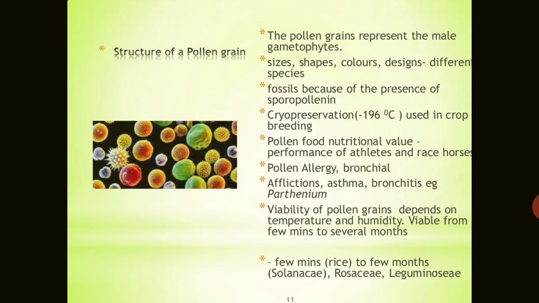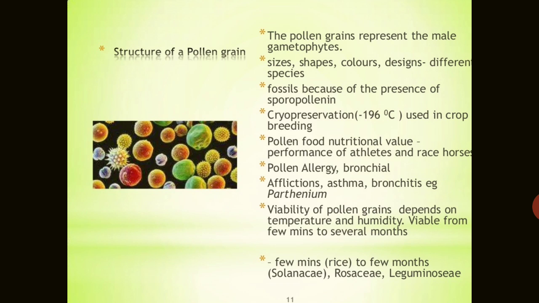In the cryopreservation process, at minus 196 degrees centigrade, pollen is used in crop breeding also. So we can put it under cryopreservation also. The nutritional values of pollen food are very important, and it is used to enhance the performance of athletes and race horses also.